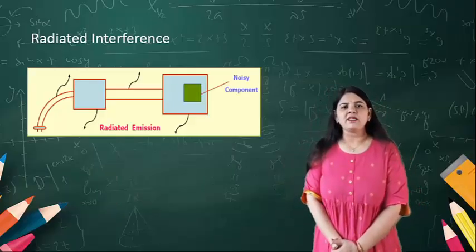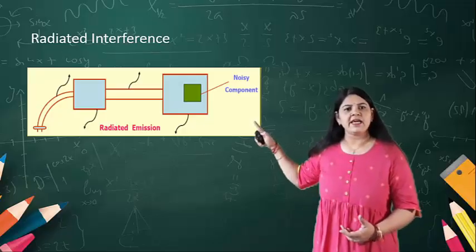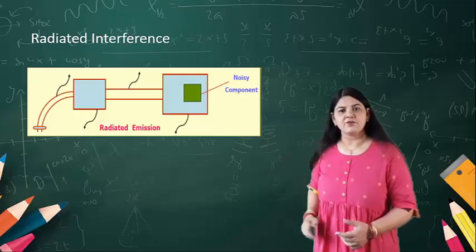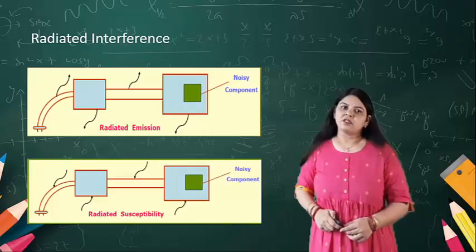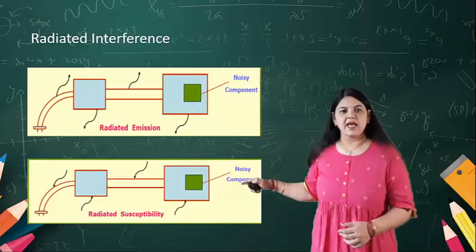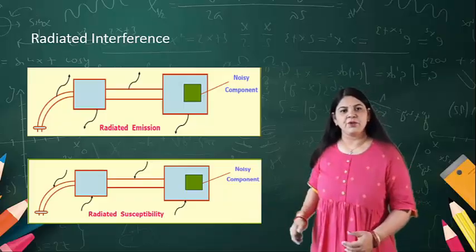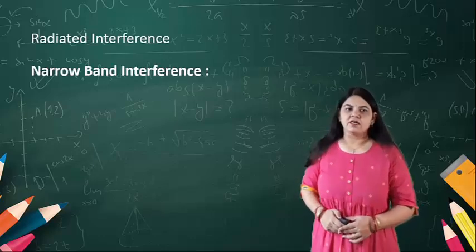Now, what is radiated interference? Here in the diagram you can see two devices connected with a wire, and due to radiation emission, interference may be there. This is the noisy component, and due to that some interference can be received.